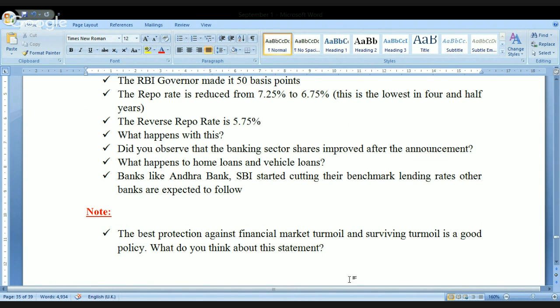But for any examination other than the civil services, if it is an objective type of examination, the question may be straight, like what is repo rate and what is reverse repo rate. If repo rate is reduced, what happens to the reverse repo rate? It is also reduced. And what is the difference between these two? And what is the current repo rate and current reverse repo rate? Who decides this? So these may be the simple questions for any other examination.